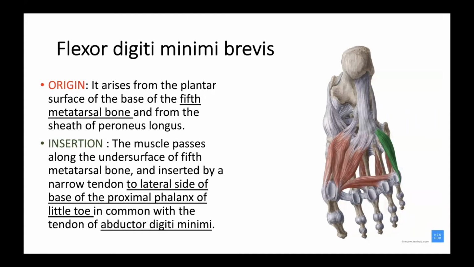Coming to the origin of this flexor digiti minimi brevis, it arises from the plantar surface of the base of the fifth metatarsal bone and from the sheath of the peroneus longus.